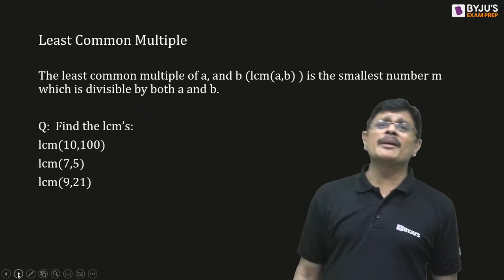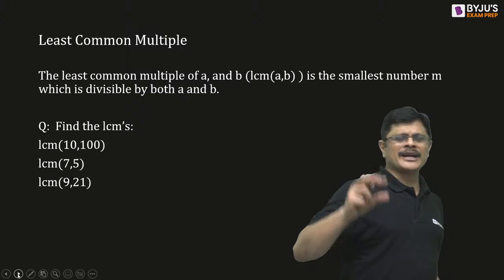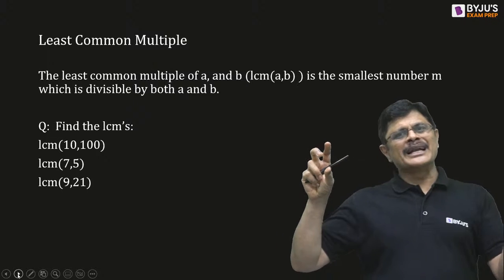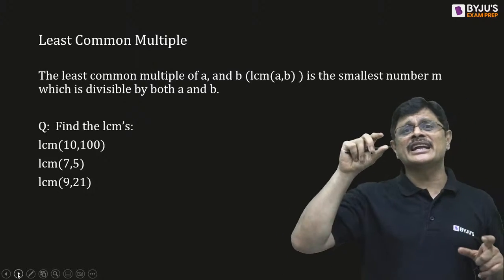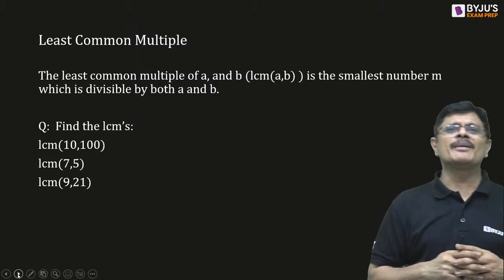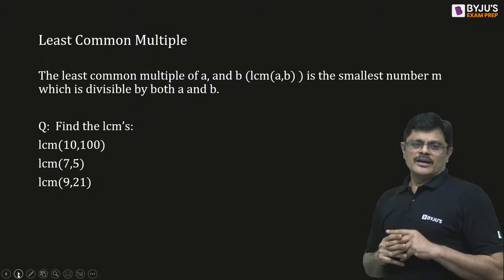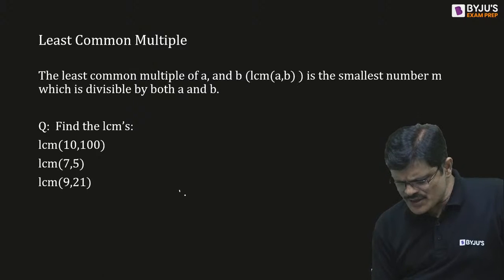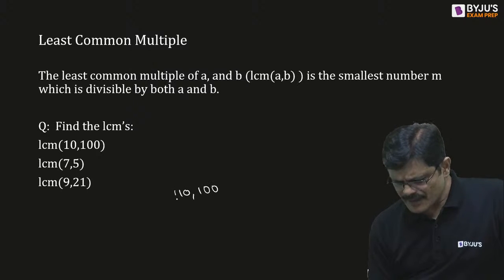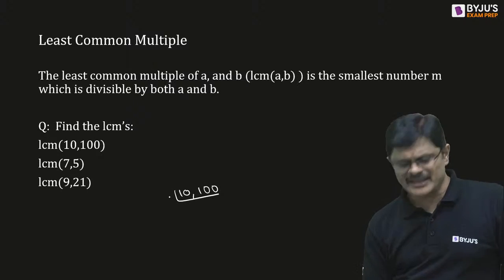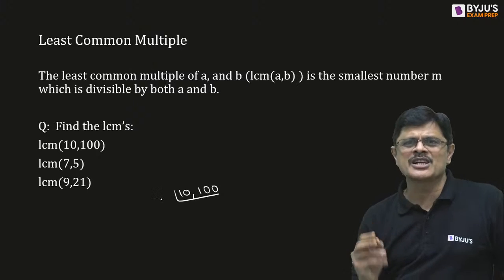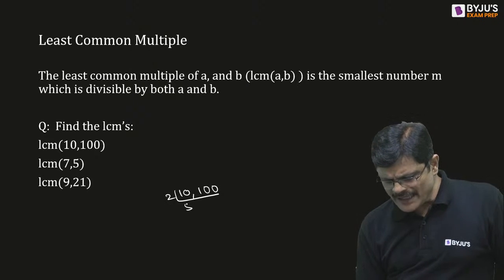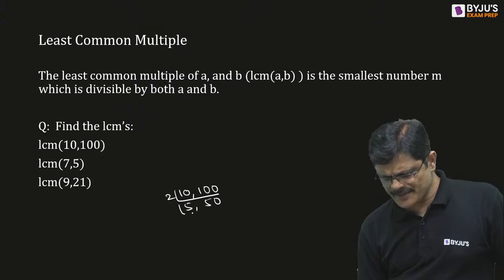Now least common multiple. You have to find the number which is a multiple of both the numbers, but it is the least of such. Even for the multiple we have two methods. One is you take both the numbers and start dividing with the smallest prime factors. 2 5s are 10, 2 50s are 100.